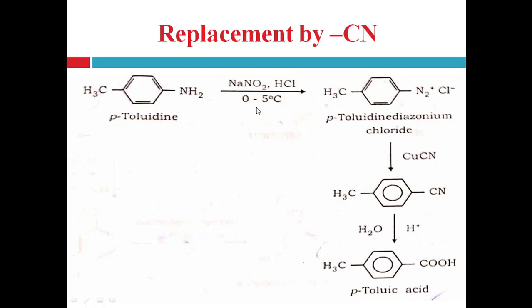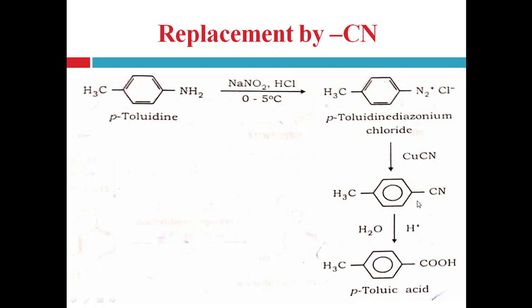First, paratoluidine is diazotized with the help of sodium nitrite, hydrochloric acid and cold condition. So it is converted into the corresponding diazonium compound, that is paratoluidine diazonium chloride compound, right? Then this diazonium chloride group can be replaced with the cyano group with the help of CuCl, in presence of cuprous cyanide.